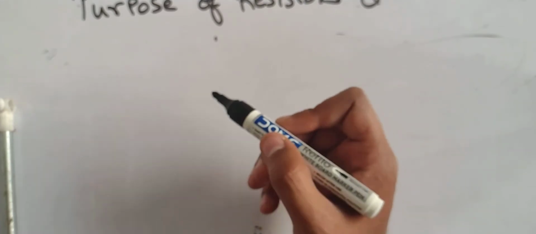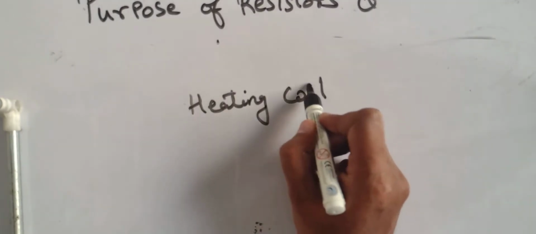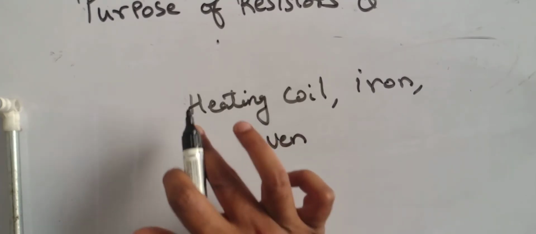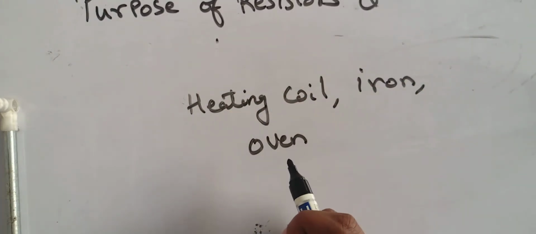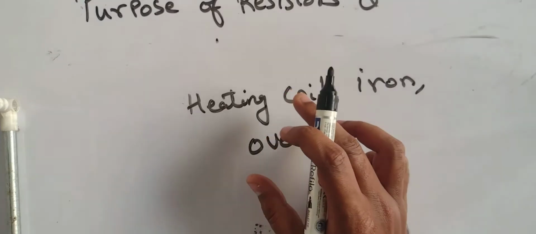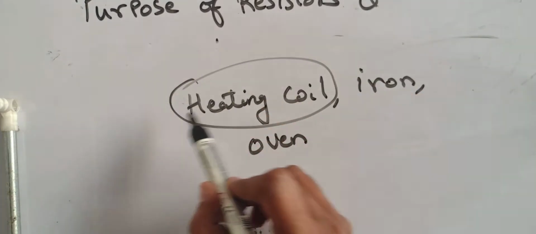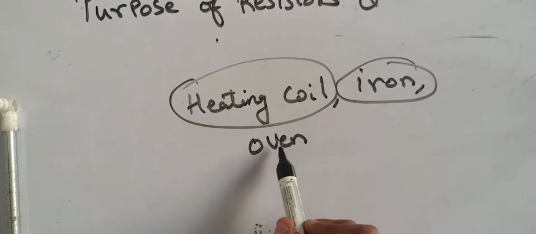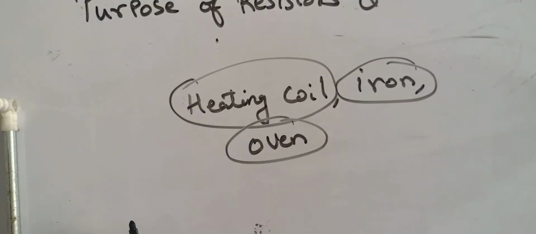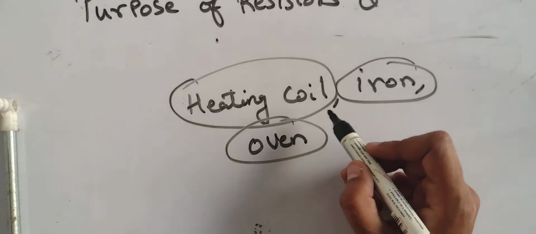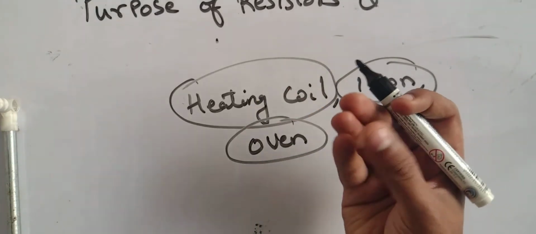But there is a contradiction when the application is of heating. For example, heaters, heating coil, iron, toaster, oven. All these applications require heat. What is their output? Heating coil: if the heating coil is not heating, what's the use of that? If the iron is not heating, what's the use of that? If the oven is not getting its temperature, what is the use of that? What is their sole purpose? Their sole purpose is to provide heat energy.